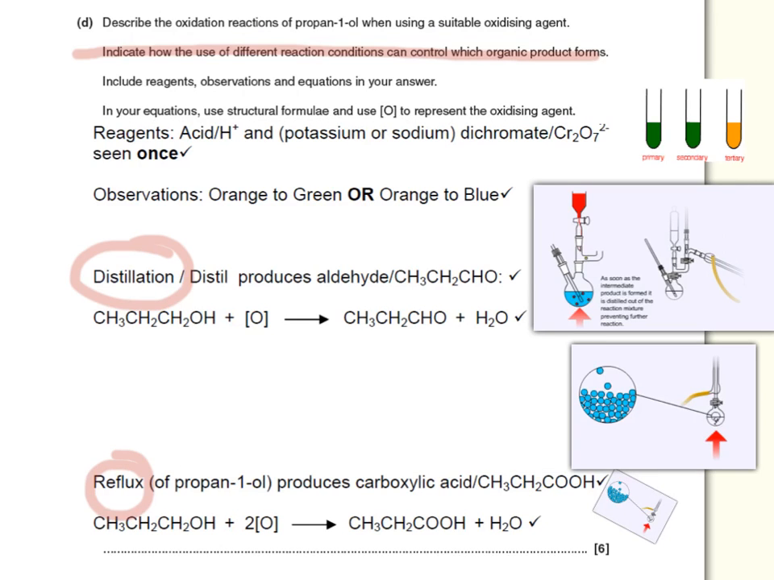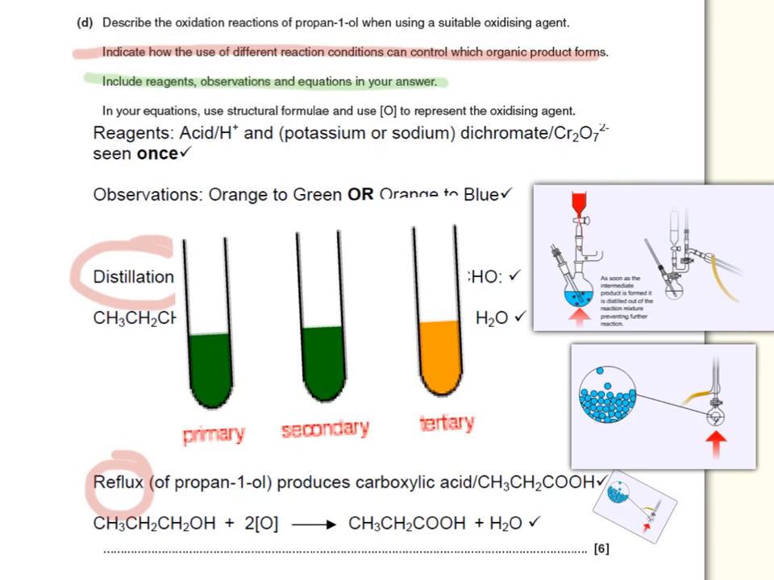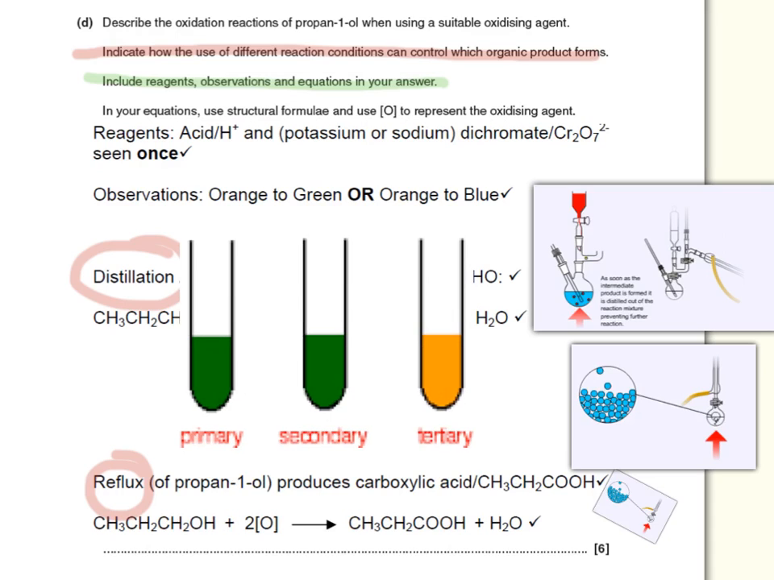For the next part, we need to include the reagents, observations in our answer, including the equations. The reagents are acidified potassium dichromate. The observations that are required are noted here, in which the original orange colour will go to green or blue in some cases, and that is only true for primary and secondary alcohols. Tertiary, recall, will not change color.